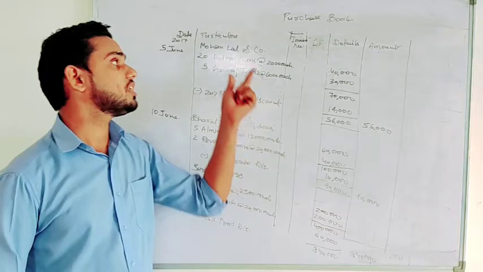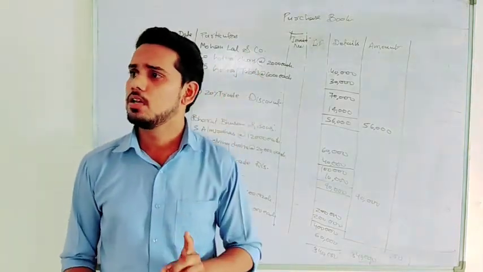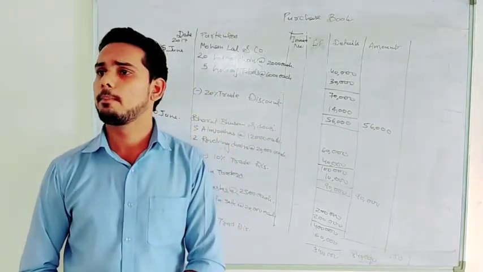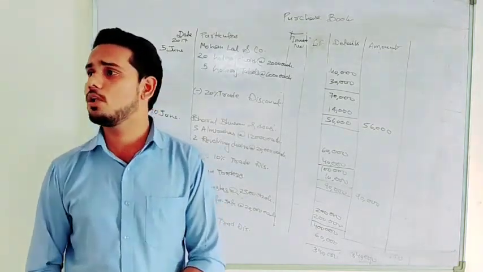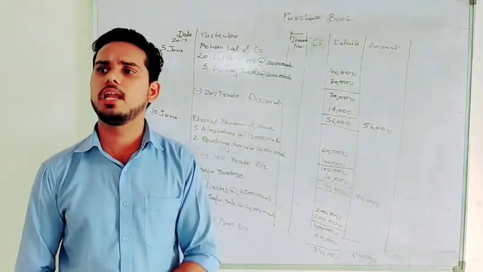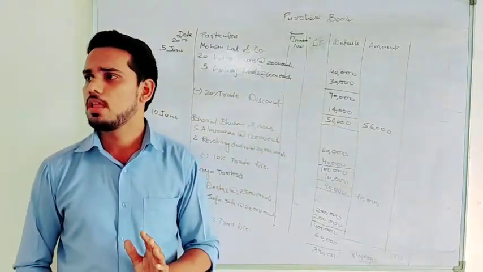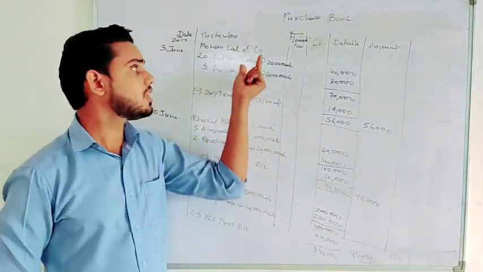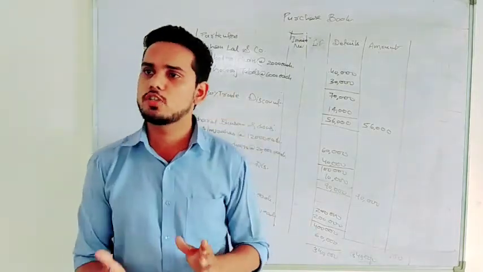The format is similar. You need to first write the name of the party, the description of goods minus trade discount, that's it. But that should be only credit sale, and credit sale of goods only. No confusion, na? And same way we can prepare purchase return and sales return also. The only difference is the column name will be changed to debit note number and credit note number, and actually we don't need to write anything in those columns. And the way of writing is the same. You first write the name of the party, then the description of goods minus trade discount which you are returning in case of purchase return.